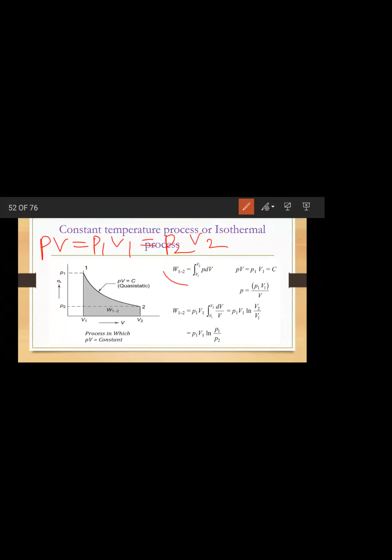But I want to integrate this integral. What is there in that integral? P into dV, correct? P into dV is there. So we want P in terms of some constants. Where is the P? Here is the P, correct? So you just write P is equal to P1 V1 by V. So you replace P by P1 V1 by V.